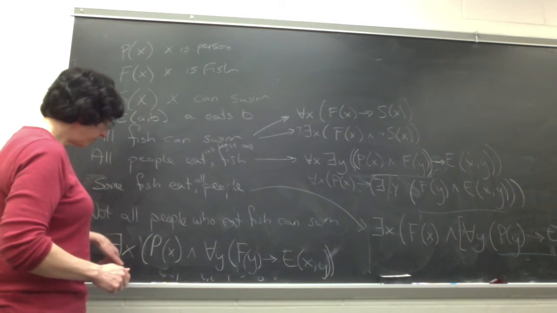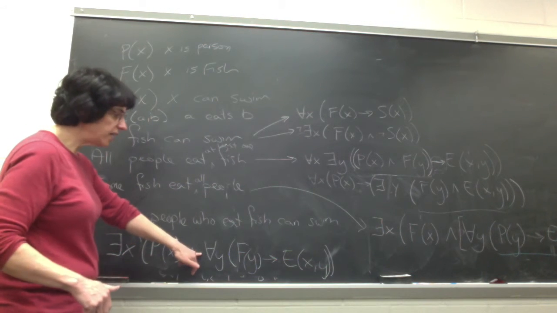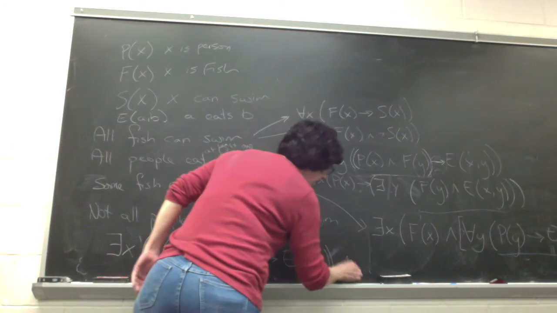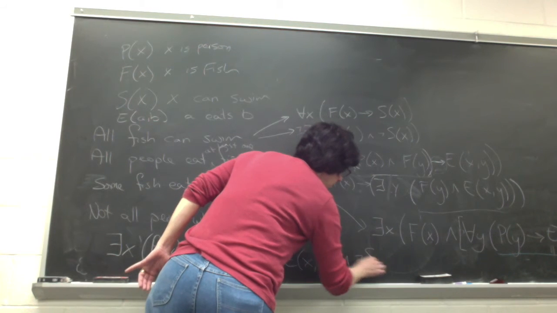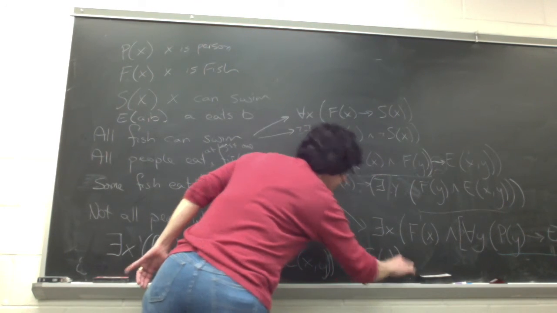Right? So there's an X who is a person and who eats any fish you give them, but who still can't swim.